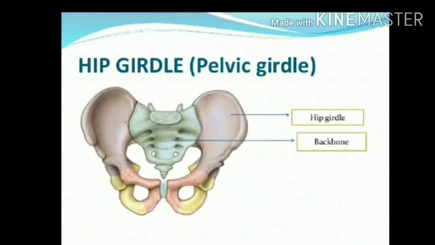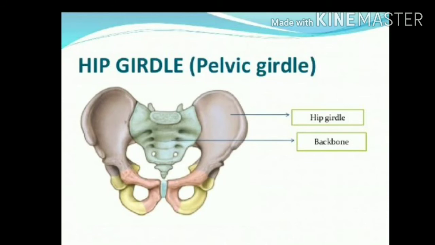In the hip, this is the part of the backbone which we have seen. It is attached with the hip girdle, and on the downside you are able to see two holes. There are the two ball and socket joints, meaning the leg part of our body is situated there, by which we are able to move it, that is, we are able to rotate it.